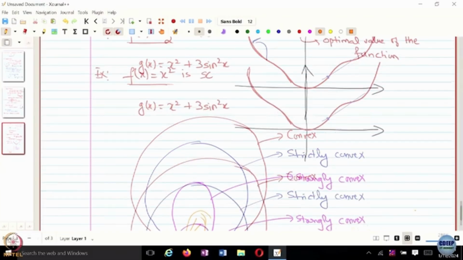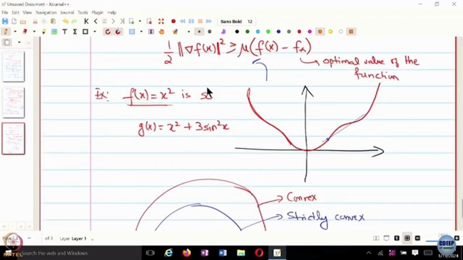Okay. So, this is not a convex function, but it still has a unique minimizer, right? This particular function is very different from a function which looks something like this, which we know has multiple local minima. In this case, you still have a unique minimizer. So, near the optimal solution, it behaves like a strongly convex function, but far from the optimal solution, it doesn't behave like a strongly convex function. These kinds of functions are called invex functions.